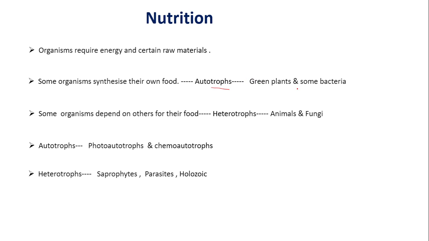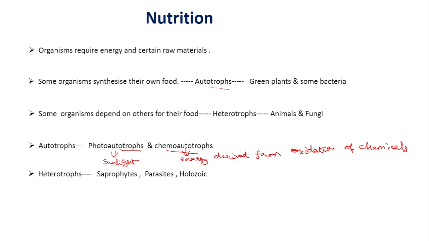Autotrophs are green plants and some bacteria. These are the examples for autotrophs. These autotrophs are further divided into photoautotrophs and chemoautotrophs. Photoautotroph means the organisms which use sunlight for synthesizing food. Chemoautotrophs are the organisms which use the energy derived from chemicals, from oxidation of certain chemicals. These organisms are called chemoautotrophs.